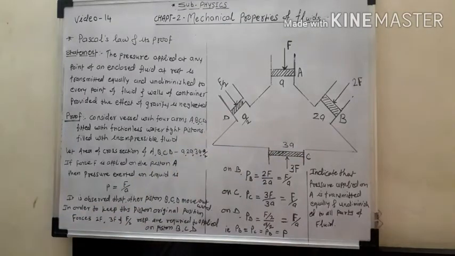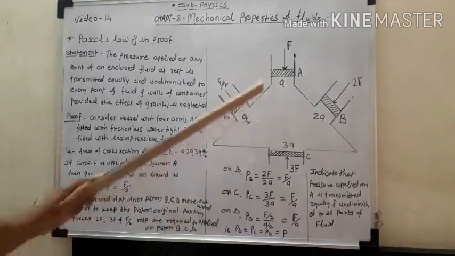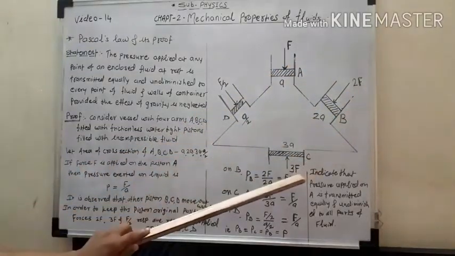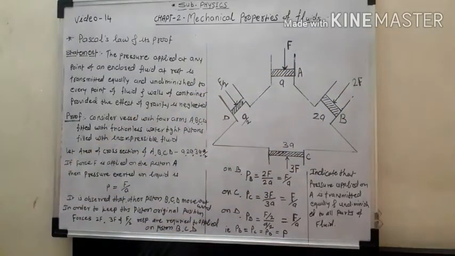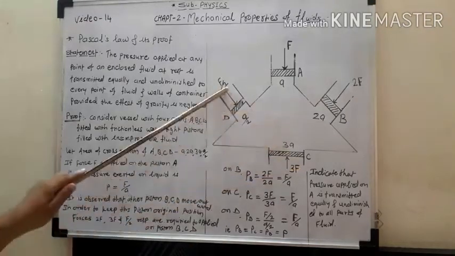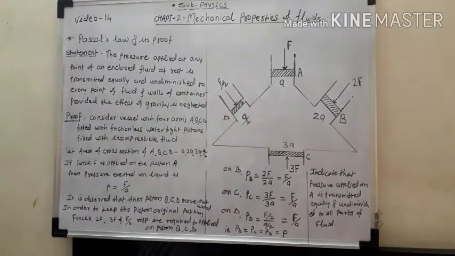What is the purpose? In order to keep the original position, pistons B, C and D, which move outward, must have the forces 2F, 3F and F by 2. Then these pistons are in the original position. Therefore, we require the forces twice F, thrice F and F by 2 respectively to be applied on the pistons B, C and D.